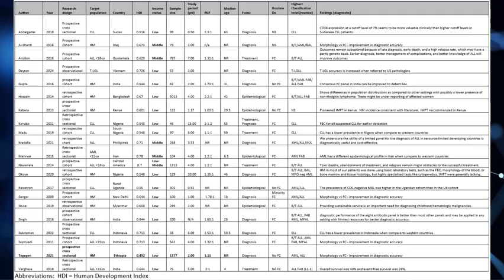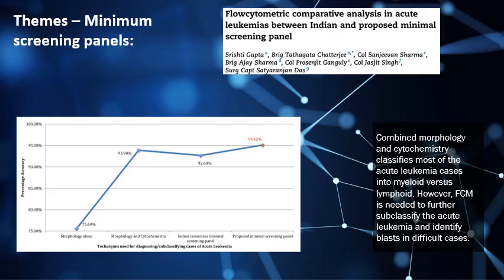Here's an overview of the papers that we found. I only took papers from 2009 onward, as the technology of flow cytometry was considered to be not quite developed enough prior to that time. I'll just go over a couple of themes that I found in my literature review.